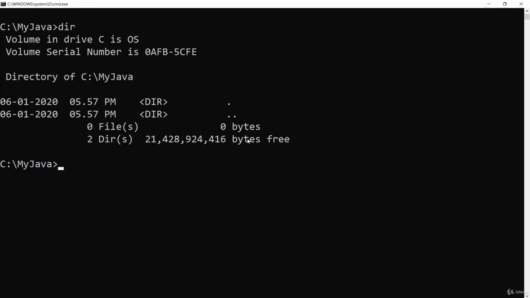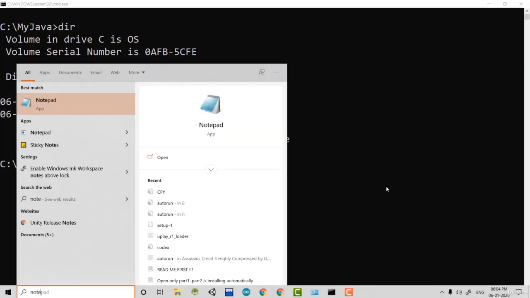Now I will type one program, the first program of Java. One of the simple methods is using Notepad. So I will use Notepad for writing the Java program and compiling it. There are many editors available. Slowly I will be showing you. So the first text editor I am showing you to write a Java program is Notepad. So I will start Notepad. Press the start button and type Notepad.